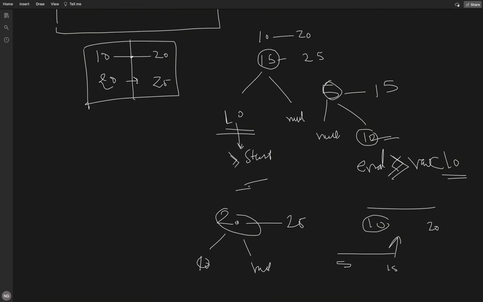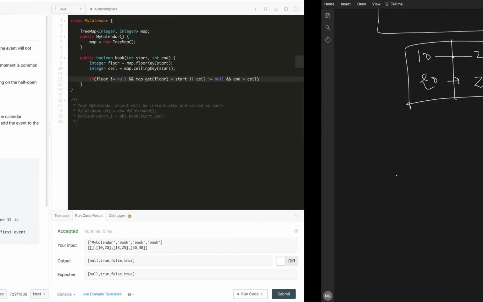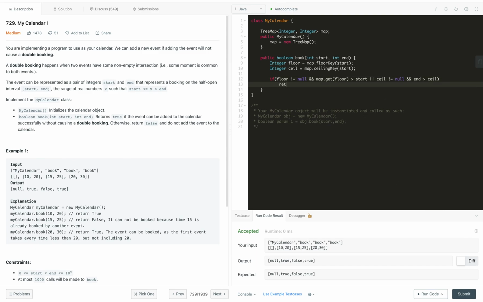Here for floor, if the value is greater than start, that is, the end is not included, so we just use greater than, no need for equal. And in this case, the new end is included, so this end is not. So yeah, that is the condition. Let's return false over here. Otherwise we will add map.put(start, end).